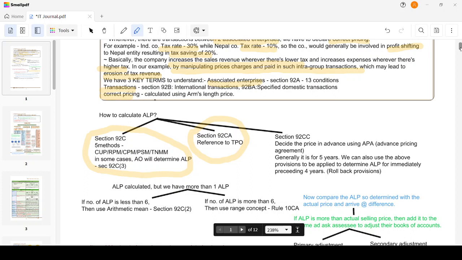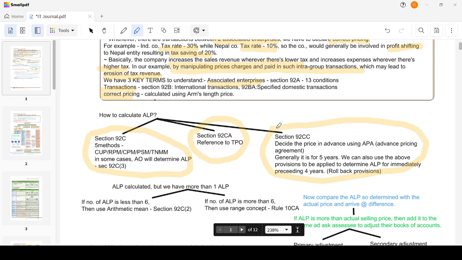And then in some cases, what happens is that I am not able to determine the ALP, or the assessing officer feels that the ALP computed by the entity is not proper, so the AO himself will determine the ALP using the powers conferred on him in section 92C subsection 3. The next section would be section 92CA, where it states that we could refer the transfer pricing case to a transfer pricing officer. And then we have section 92CC, where the decision of price is made in advance using APA, that is advance pricing agreement.